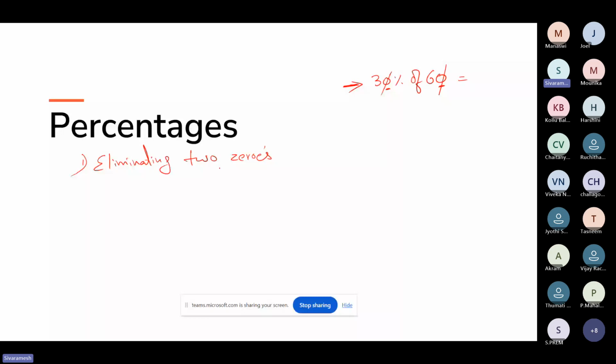So if you eliminate these two zeros, what are the remaining numbers? Whatever numbers are left out here, 3 and 6, just multiply those, 3 into 6 is 18. So I can say that 30 percentage of 60 is 18. And similarly, I'll tell you one more example. If you want to calculate what is 40 percentage of 80, I can say that 0 and 0 will get cancelled and the remaining numbers are 4 and 8. 4 into 8 is 32.